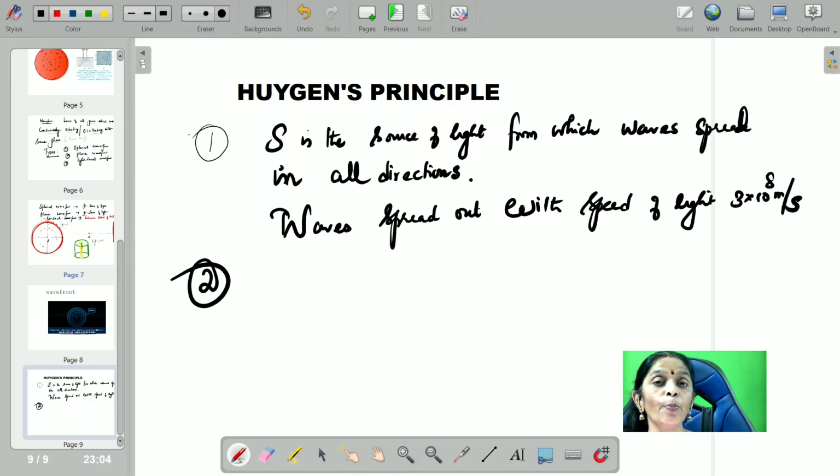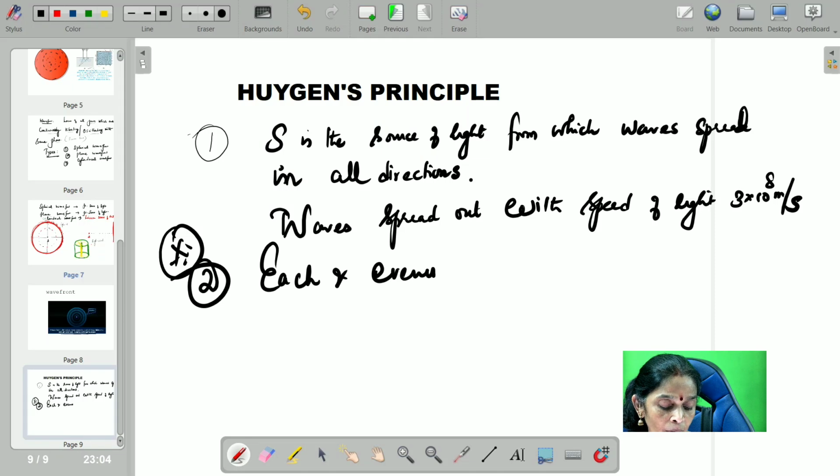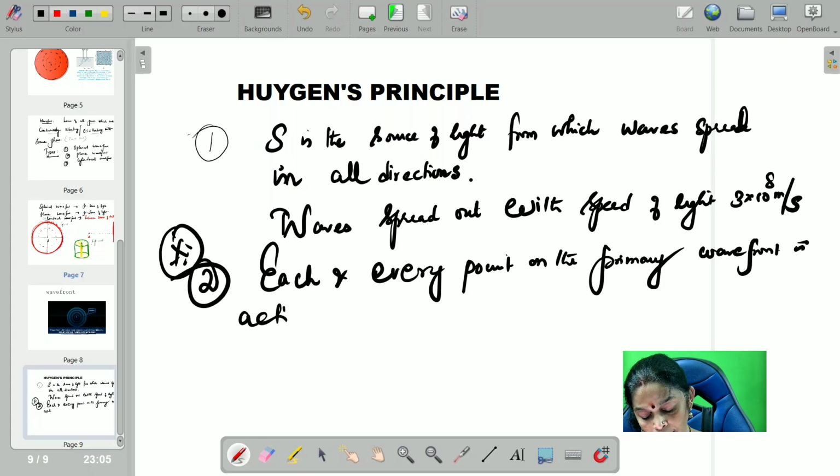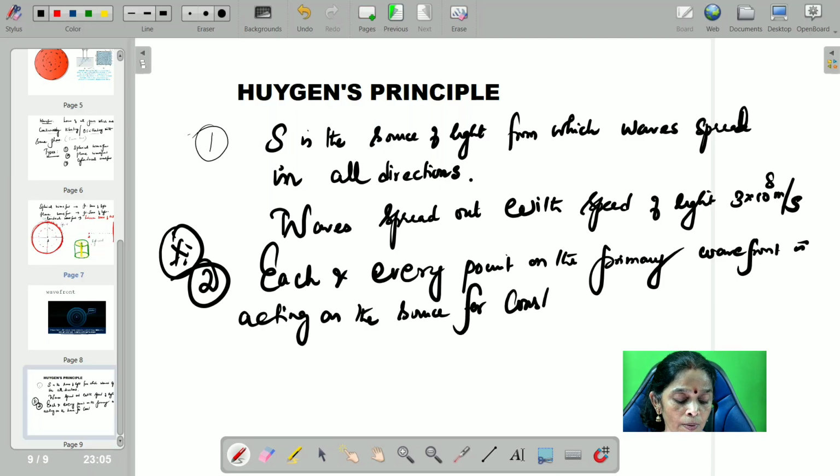Now I'm going to go with the second point. This is very important. Each and every point on the primary wavefront is acting as a source for constructing the secondary wavefront.